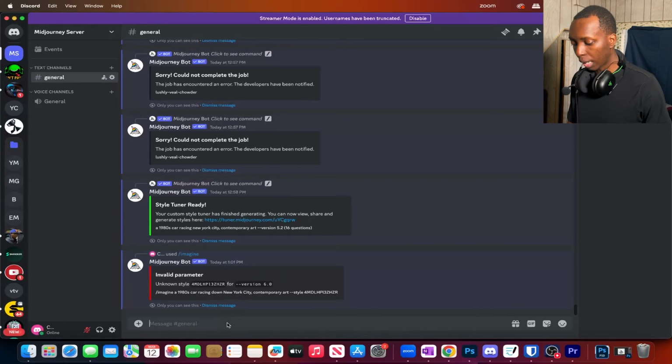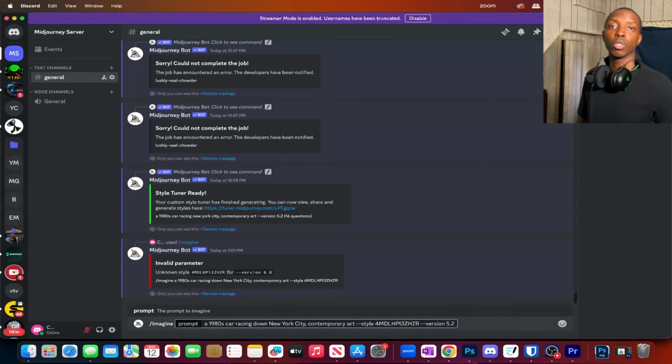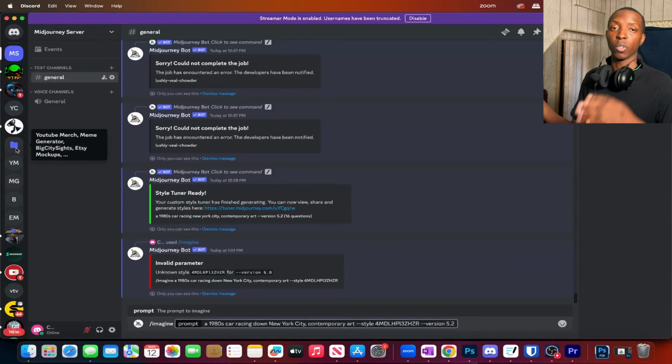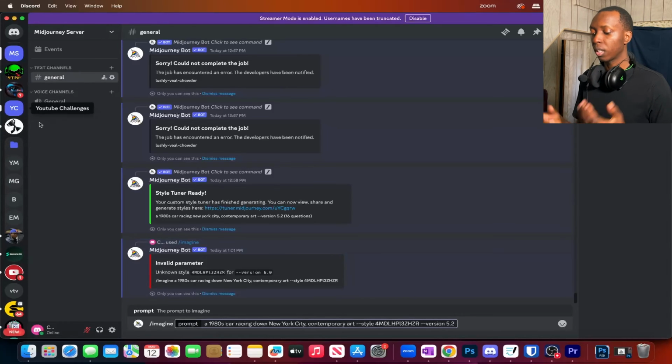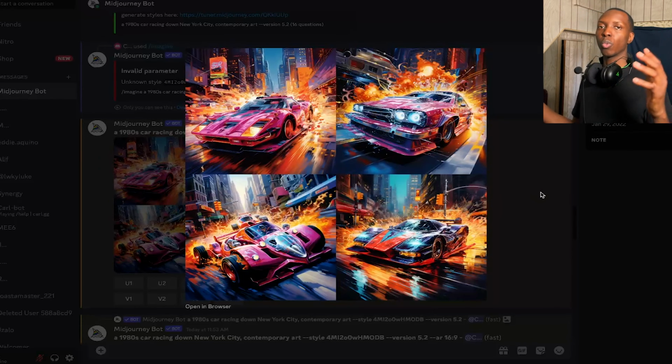So we're going to try this again. Paste this in here, --version 5.2. Okay? That's another way of choosing your versions instead of having to go into your settings and choose a whole other version for the universal settings of the Discord. You can literally just put --version. We chose what we chose. And so now it's nicely blended into these 4 images.